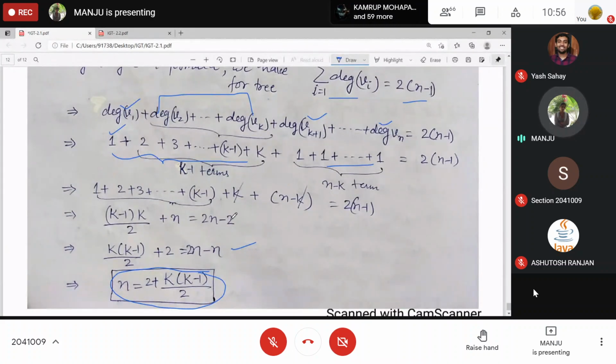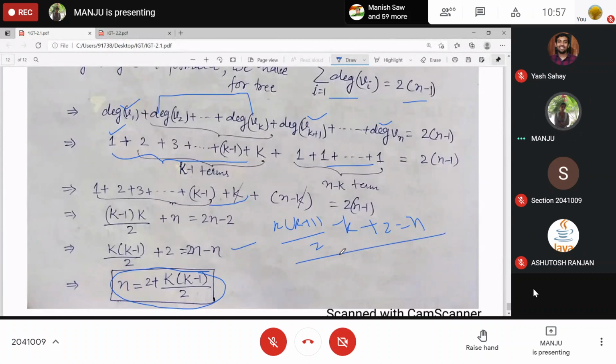The same thing, whenever I was explaining, I just took up to this one, that will be k into k plus 1 by 2. Then you need to again subtract this k, and here it will be 2 plus 2n is equal to 2n minus 1, that is n. So if you subtract it, this will be as it is, and this will be k into k minus 1.